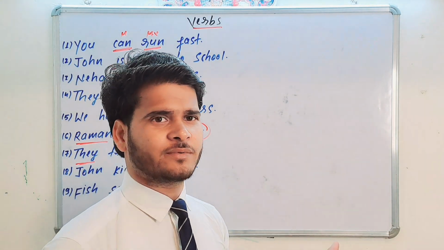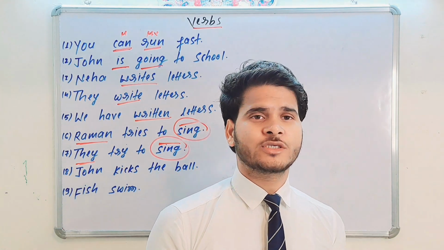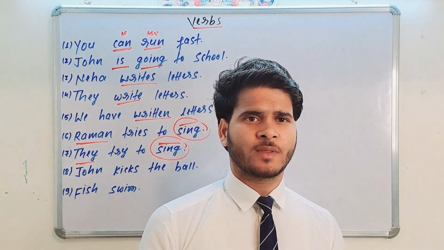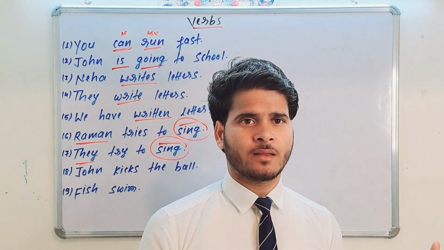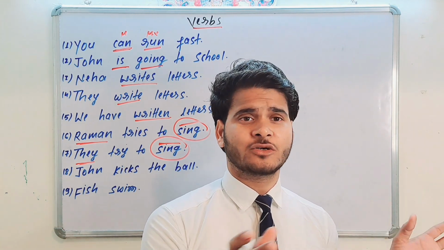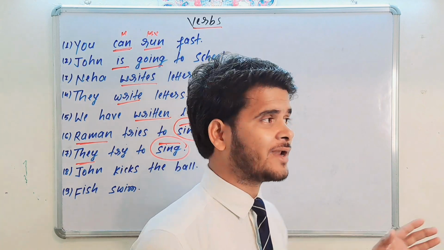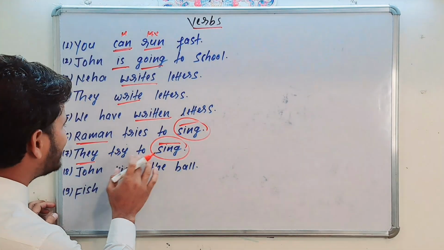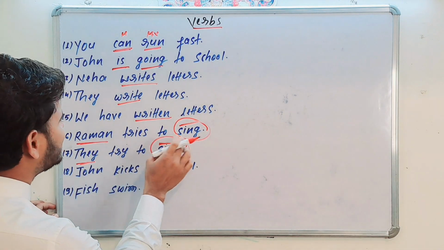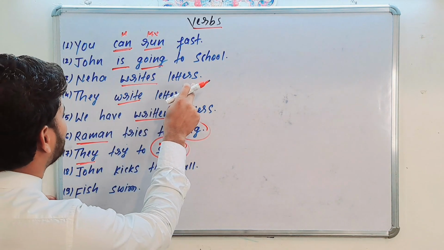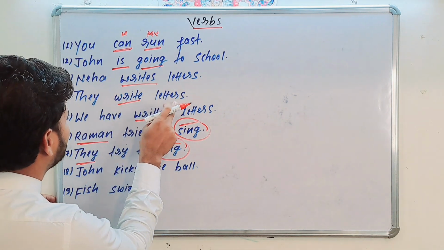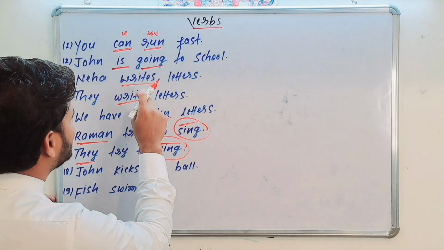What is a non-finite verb? The verb which does not follow time and tense and which is not limited by number, person, gender of the subject. That's a non-finite verb. They try to sing. Raman tries to sing. Here focus: Neha writes letters. They write letters. We have written letters.